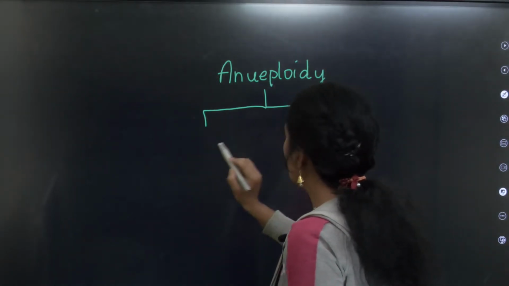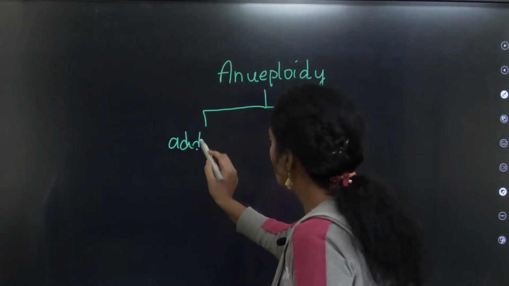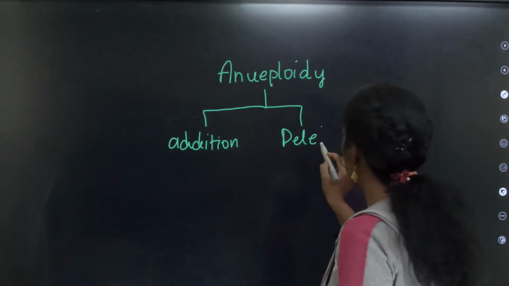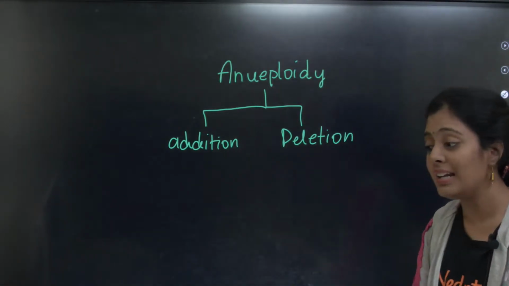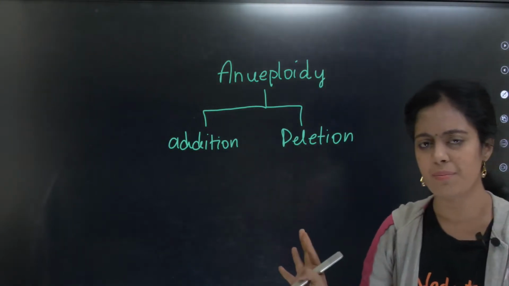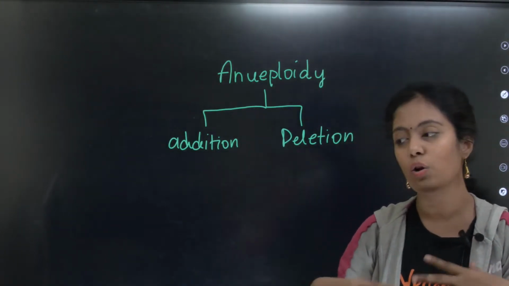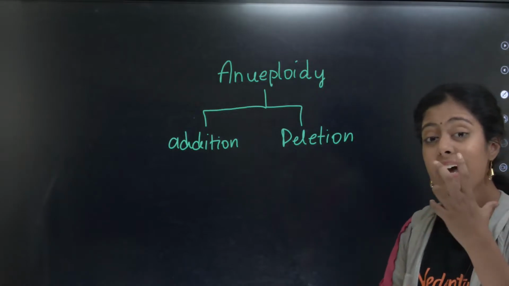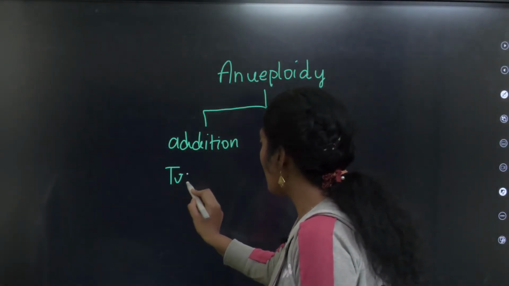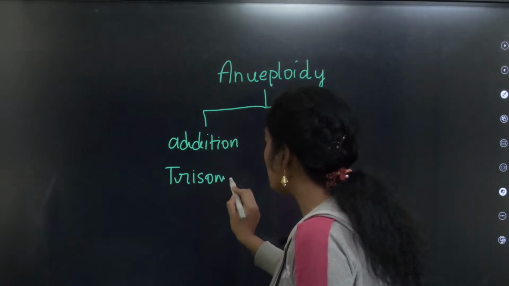It is an addition or deletion of a chromosome. What, kids? Addition or deletion of one or more chromosomes. One chromosome or two chromosomes maximum. One chromosome gets added or one chromosome gets deleted. Okay, this addition, very very important, we call it trisomy.